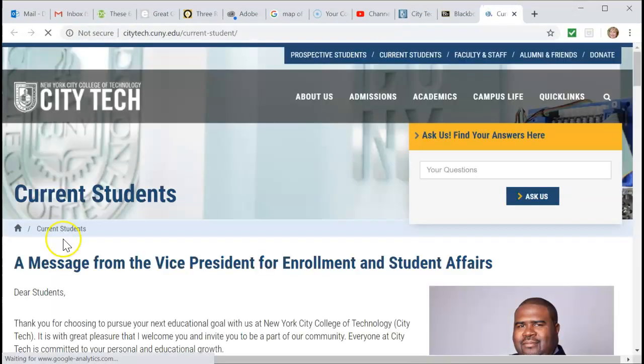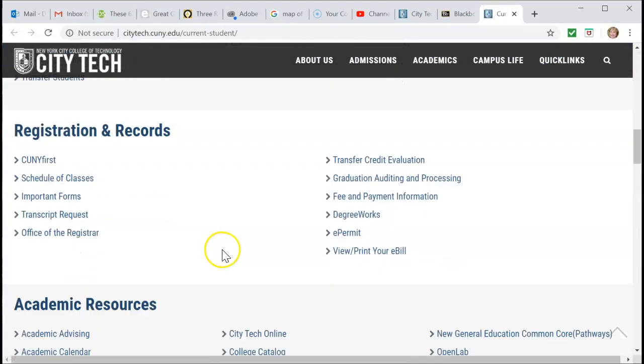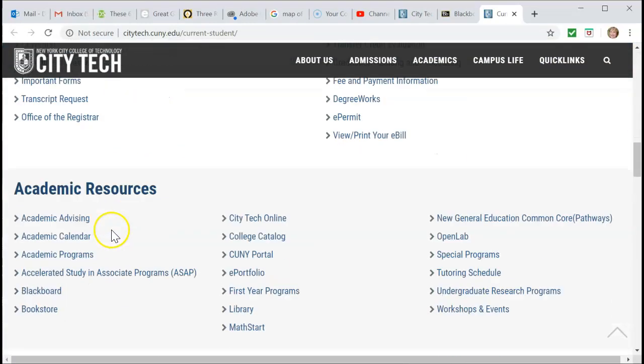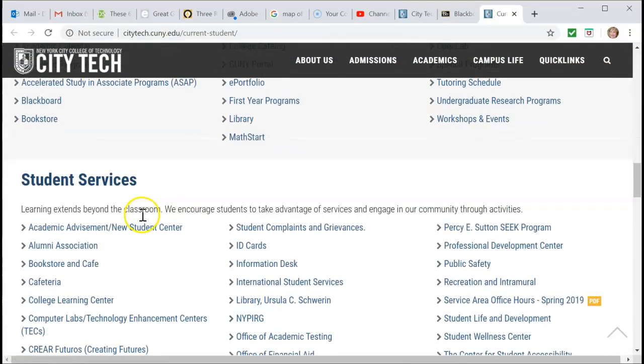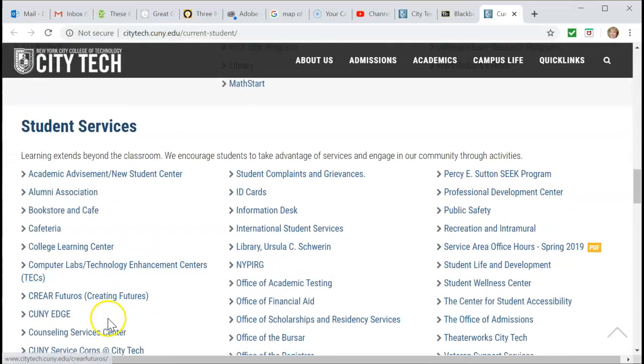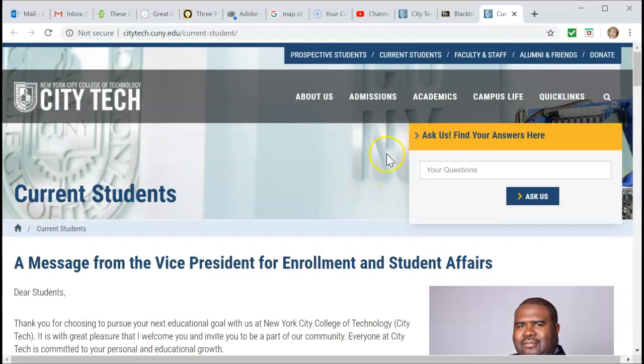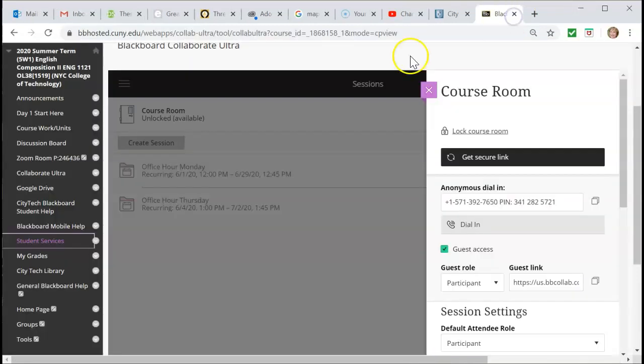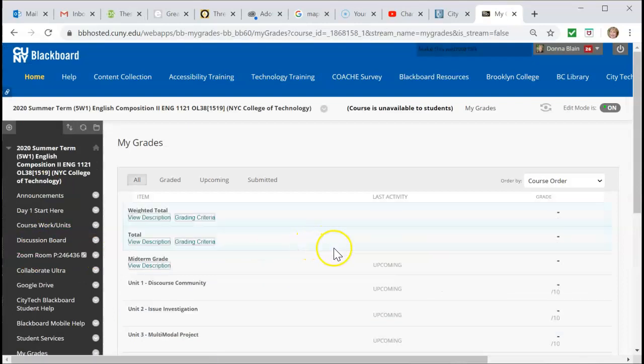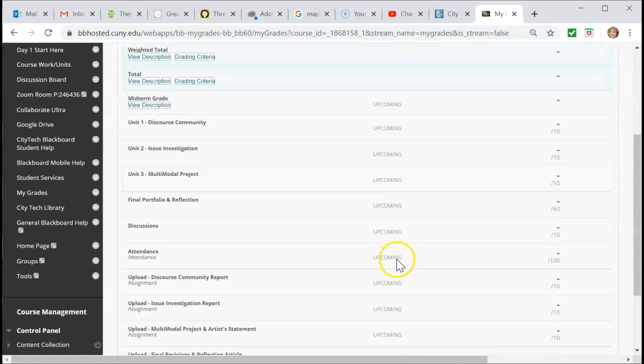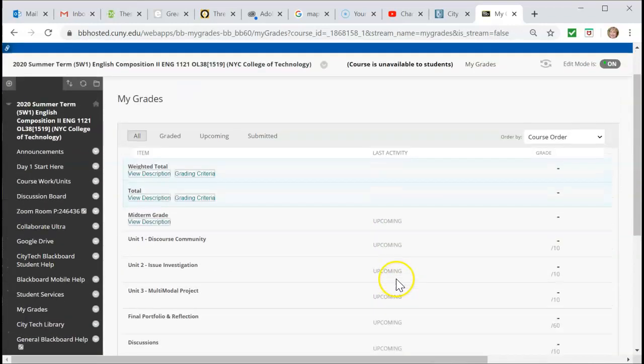This link will take you to student services, everything from registrar of records, advising, the counseling services, the Center for Student Accessibility. All of this stuff is right here. The student services at City Tech. Right, so is that. You're not going to see anything just because there's nothing there. But when you click on this, it will tell you what your grades are for all the things that we're doing. Okay.